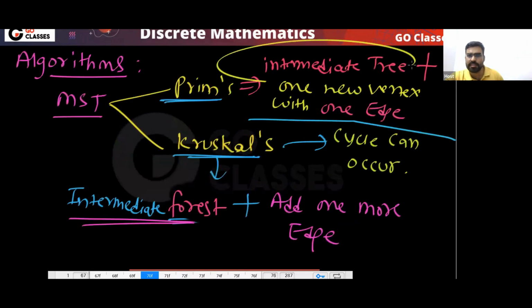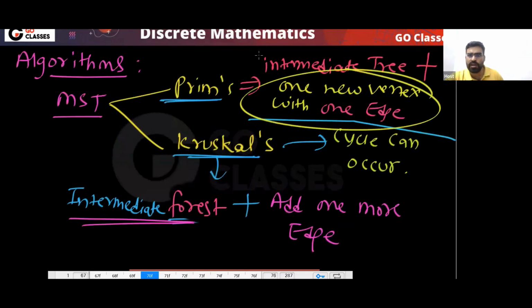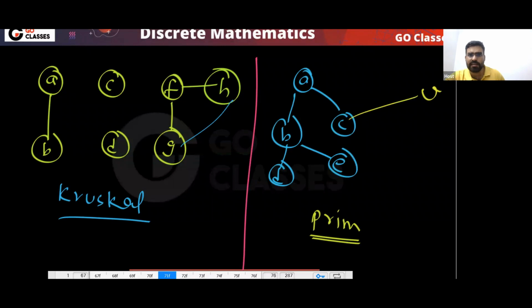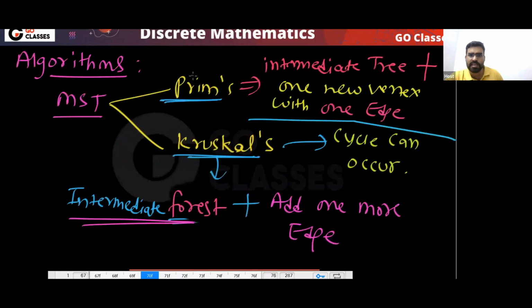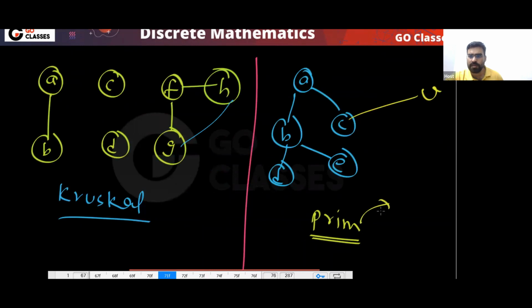A cycle can never occur. So in Prim's algorithm, a cycle can never come. This is important.